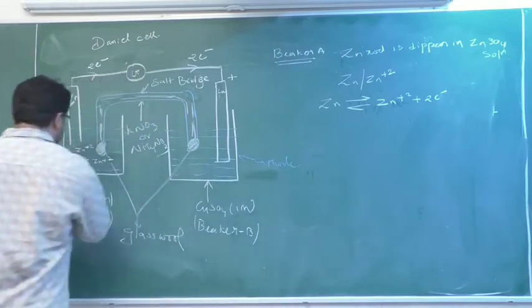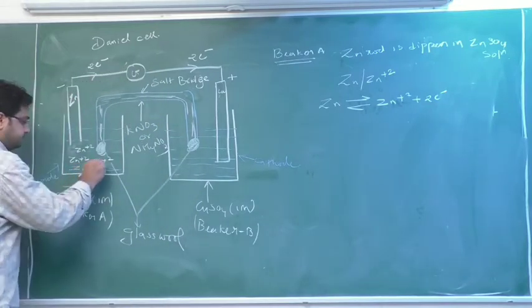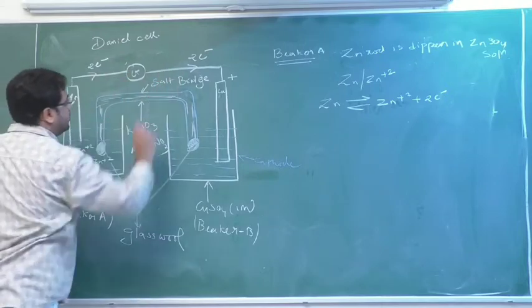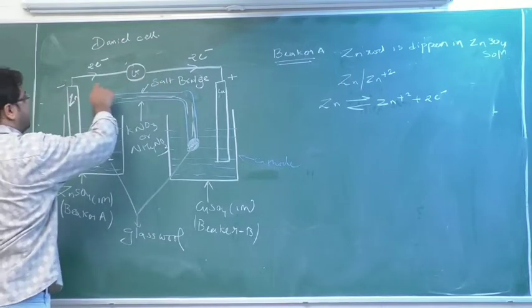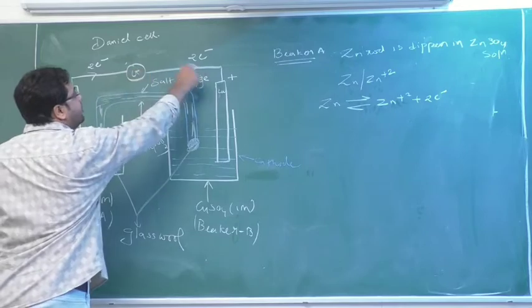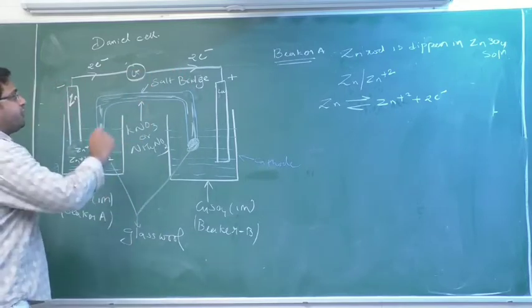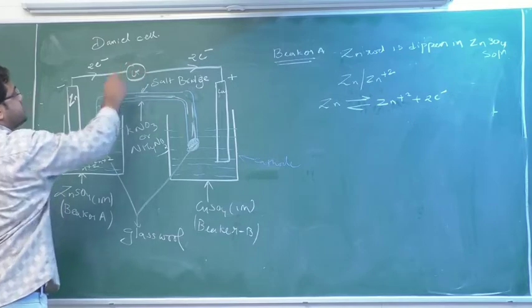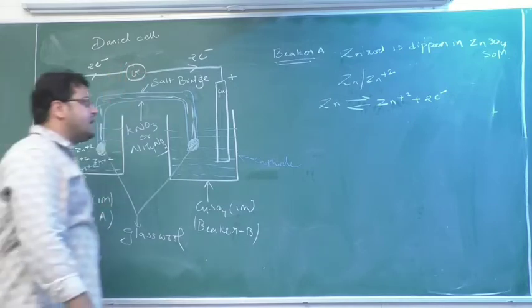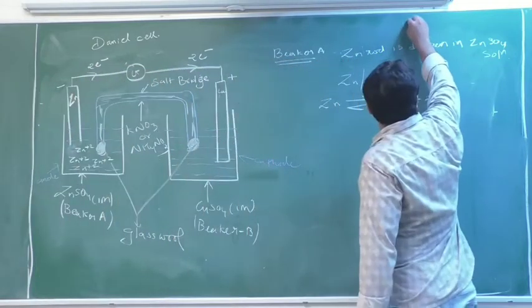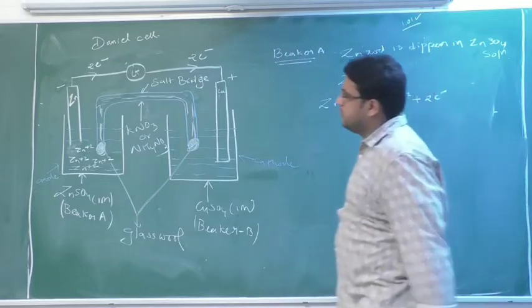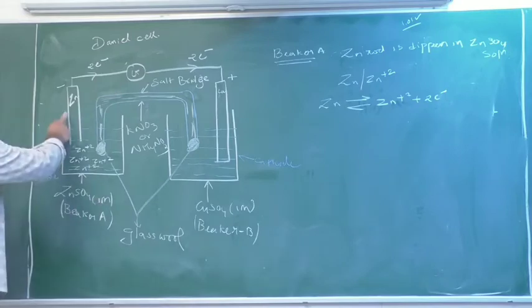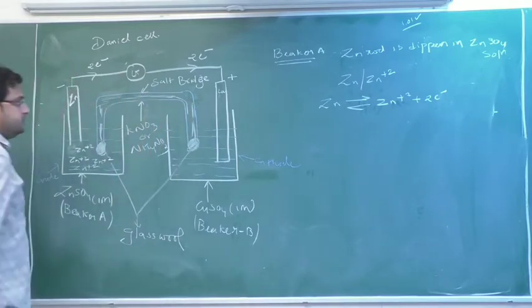So the positive ion increases, and 2 electrons get transferred from anode to cathode. There will be a free flow of electrons, and free flow of electrons is nothing but electricity. So the galvanometer will show some value, and the value is 1.01 volt. The transfer of electrons takes place from anode to cathode.